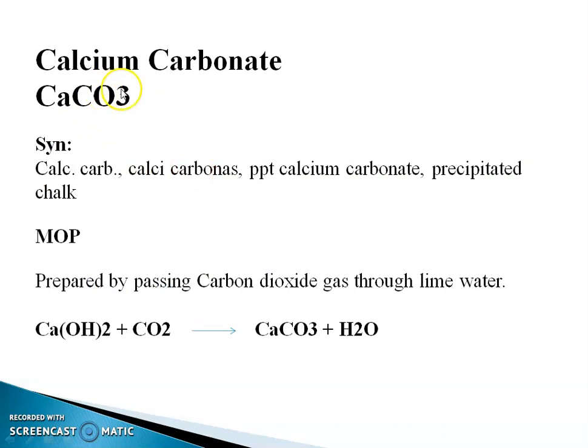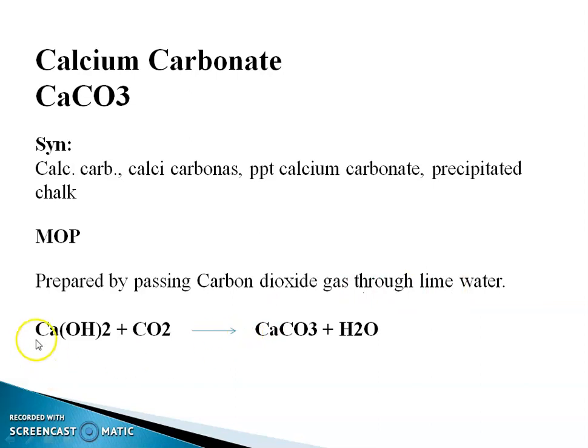Next example is calcium carbonate, CaCO3. Synonyms: calcium carbonate, precipitated calcium carbonate, and precipitated chalk. Method of preparation: it is prepared by passing carbon dioxide gas through lime water.